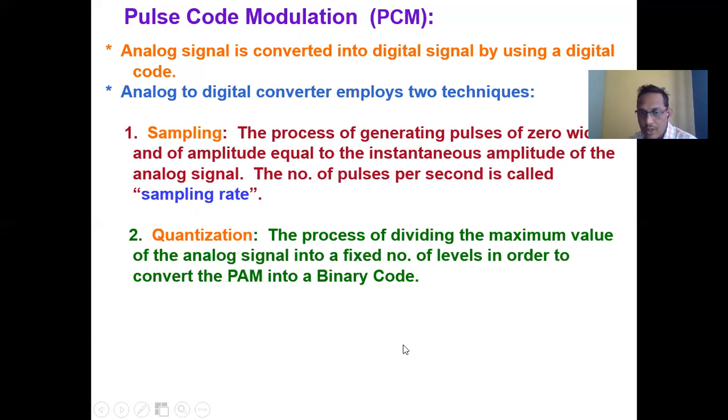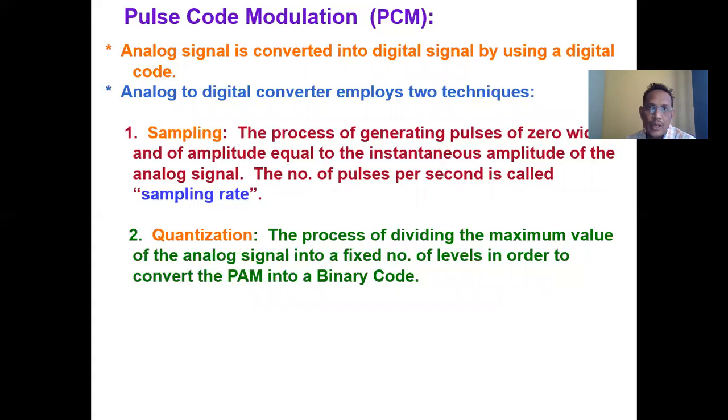So we are switching to convert A to D. This is the second step, called quantization, which plays a very important role. Quantization is a process of dividing the maximum value of the analog signal. That means suppose I have one analog signal, I will divide it into a number of levels to convert it into digital. For example, suppose I have one sine wave and I divide it into a fixed number of levels, 4. 4 means 2 bits, because 2 bits vary from 00, 01, 10 and 11. So there are a total of 4 possible states.